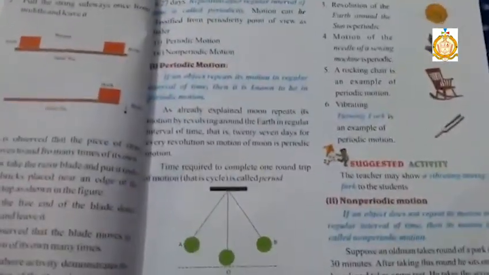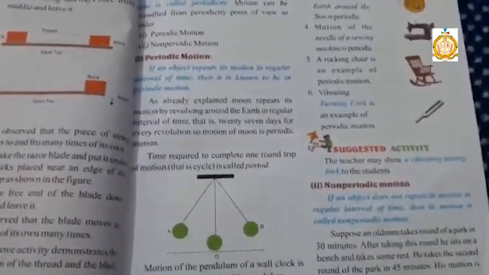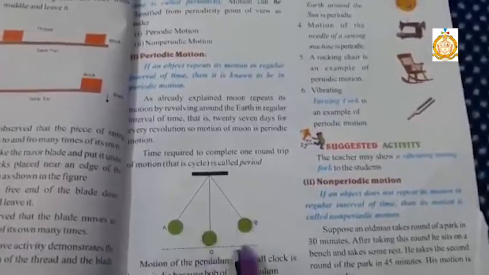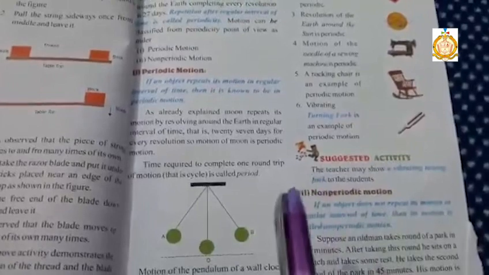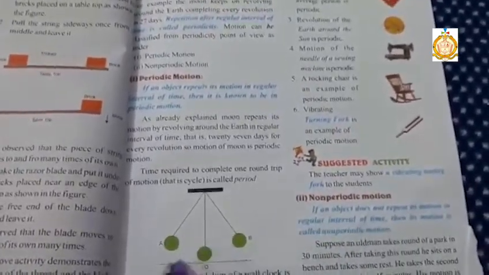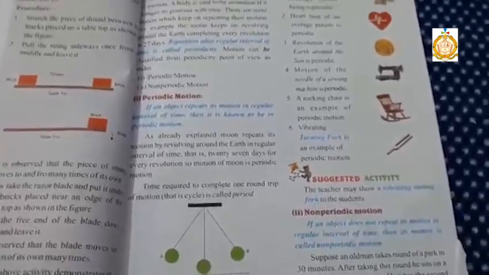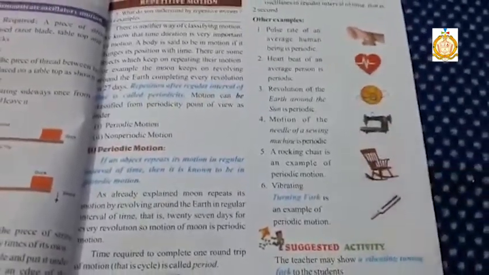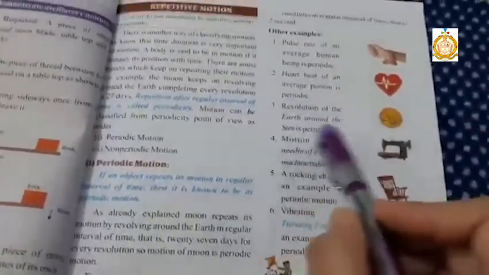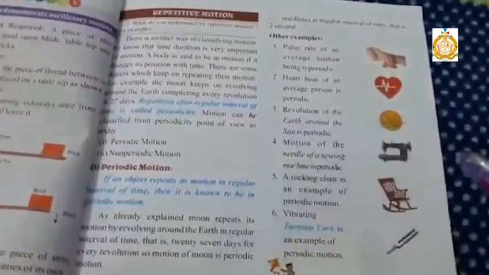Here you can take the example of motion of a pendulum of a wall clock. It repeats its motion after a fixed interval of time, that is 1 second, and hence the motion is periodic motion. There are many examples of periodic motion. Revolution of Earth around the Sun is also periodic, as it repeats its motion after a year.